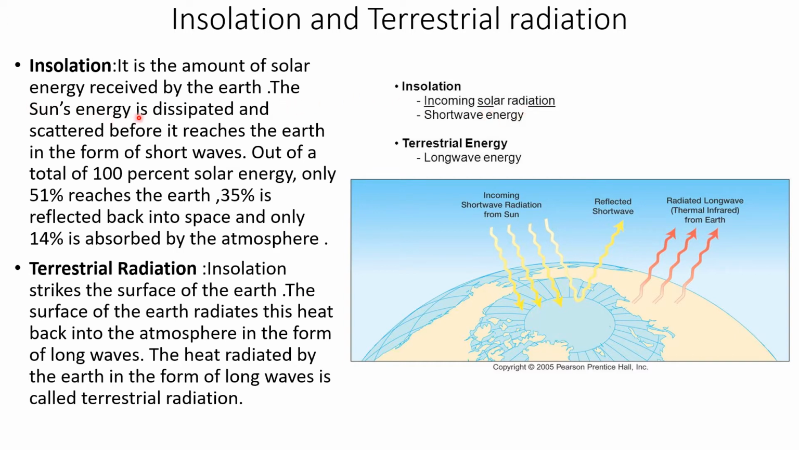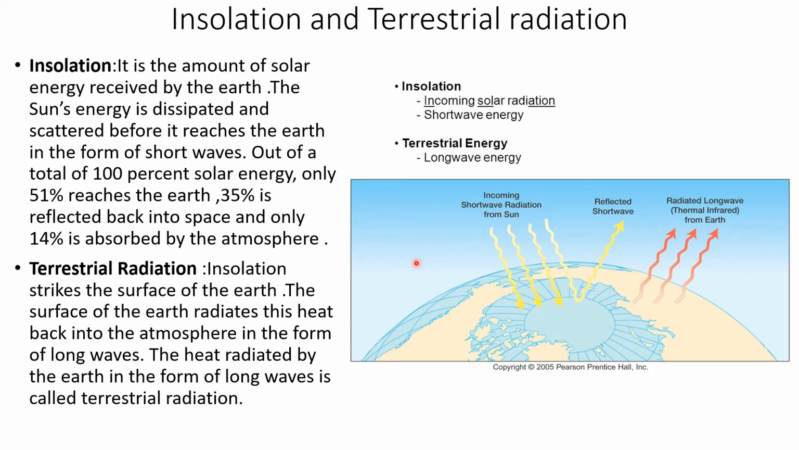The sun's energy is dissipated and scattered before it reaches the earth in the form of short waves. So the insolation is in the form of short waves. Out of a total of 100% solar energy, only 51% reaches the earth, 35% is reflected back into space, and only 14% is absorbed by the atmosphere.